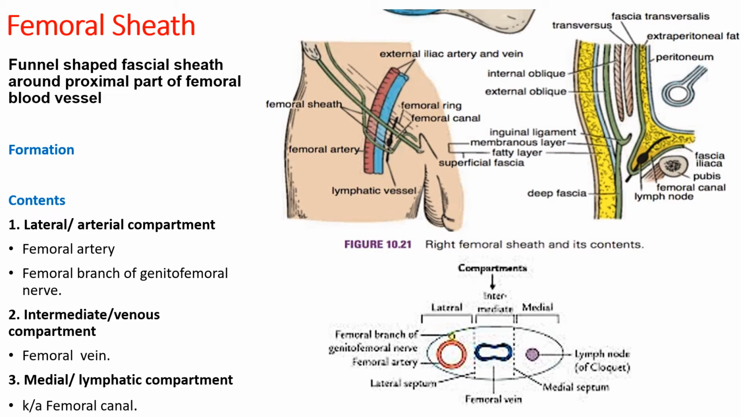The sheath is divided into three compartments by the septa. The lateral or the arterial compartment contains the femoral artery and the femoral branch of the genitofemoral nerve. The intermediate or the venous compartment contains the femoral vein. The medial or the lymphatic compartment is the smallest of them all and is also known as the femoral canal, about which we will study in the next slide.